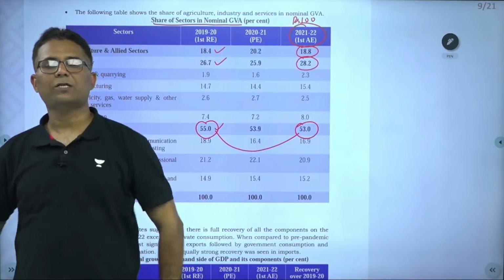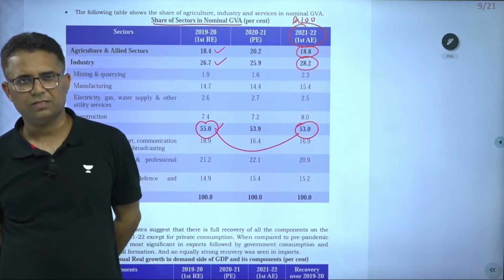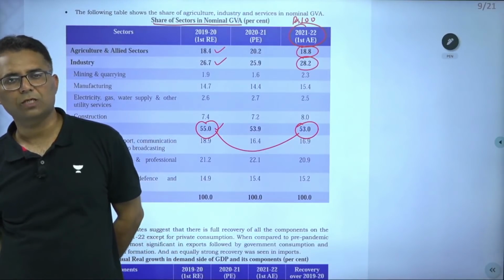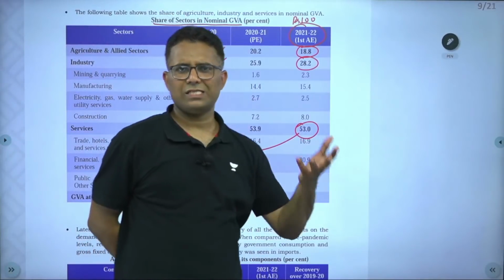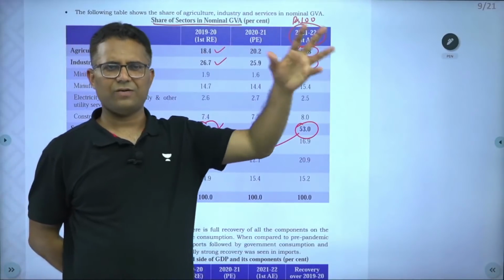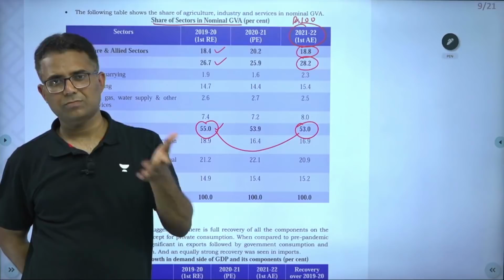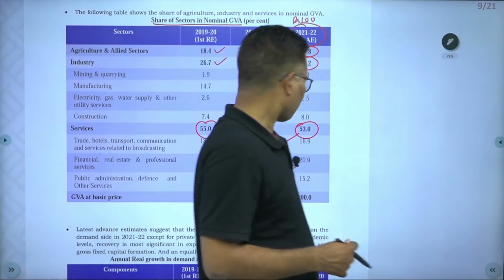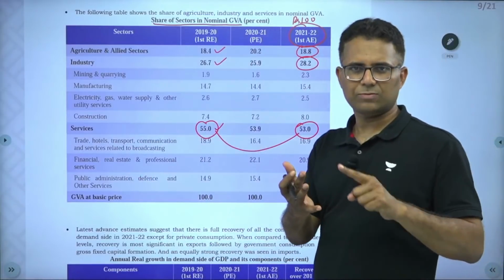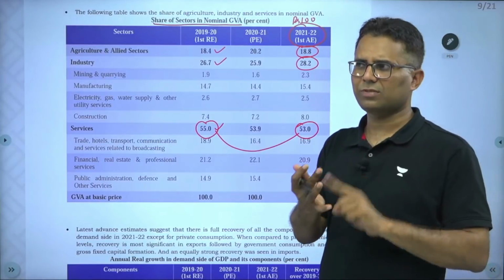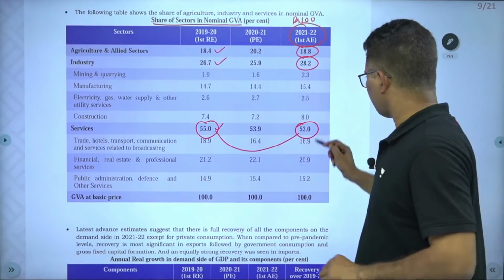So there is more impact on services, and as I said, there are much more informal units in services, and they were more impacted by the lockdown. All this retail trade, wholesale trade, all these informal services, thela and vendors, got impacted. Trade, tourism and restaurants, all these services got impacted. Transportation, air transport, railway transport, road transport, tourism, restaurants, all were impacted much more as compared to any other industry. That's why you are seeing this here.